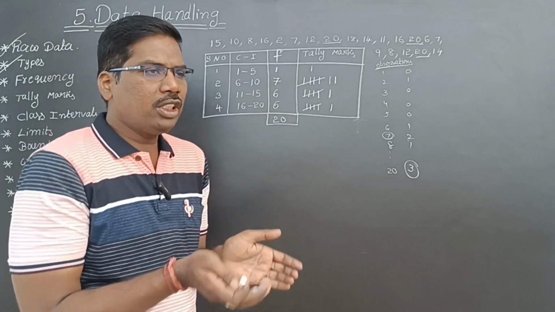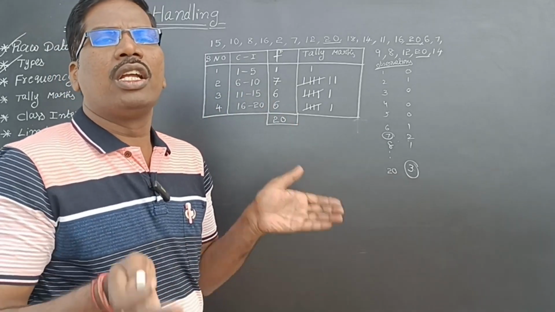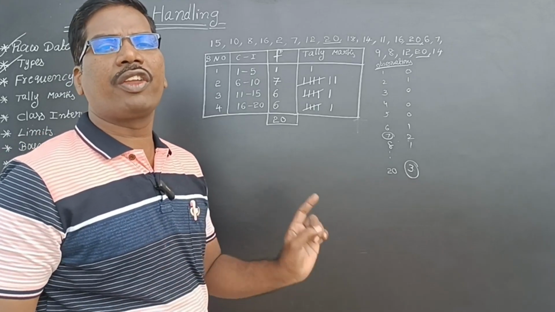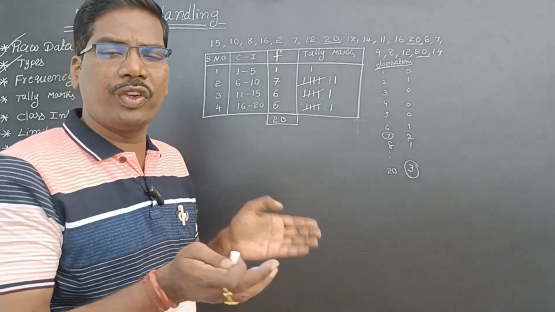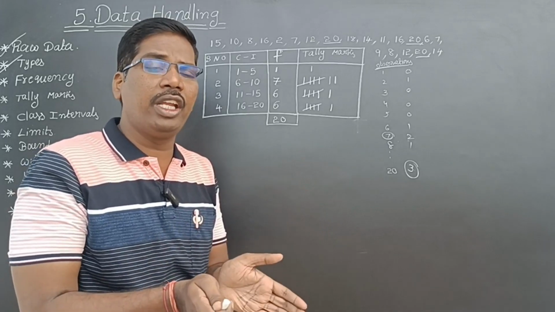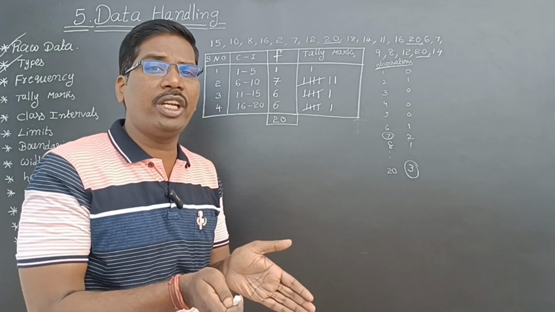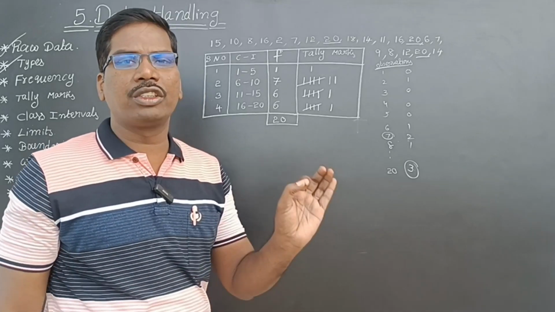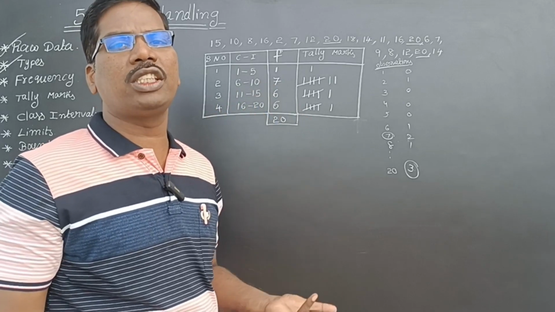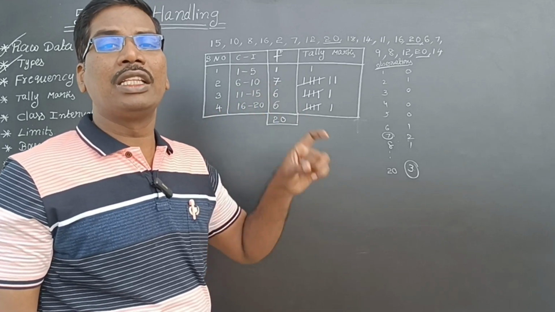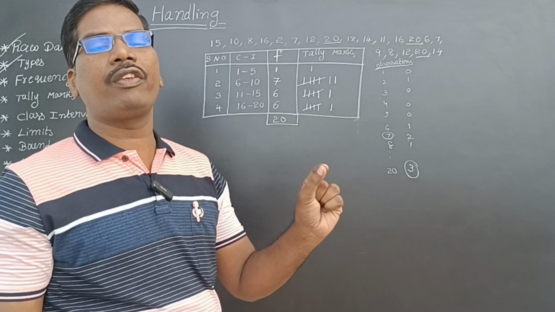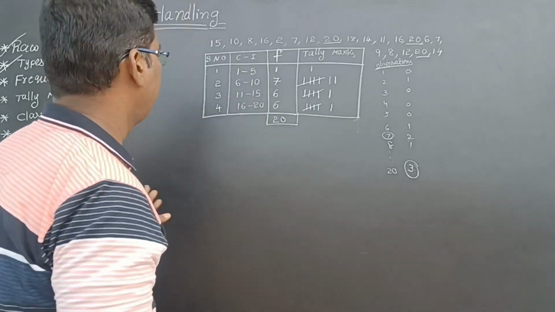Means an observation, how many times it is repeating, that repeating value is called the frequency of the observation.